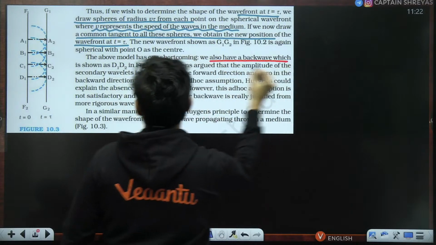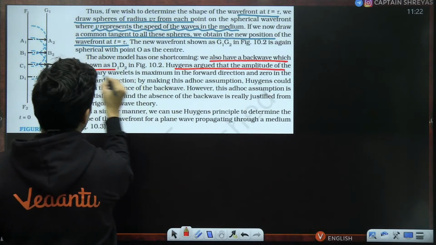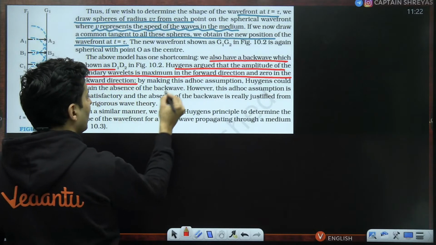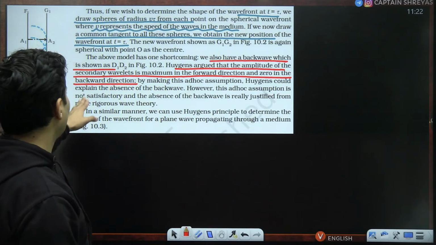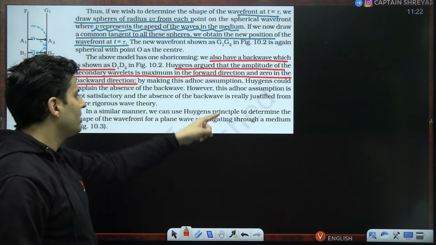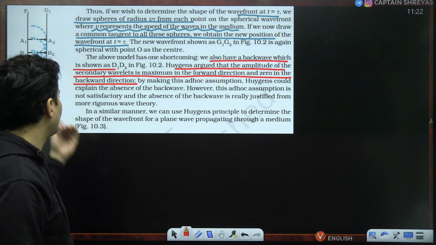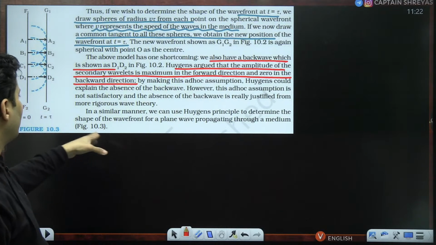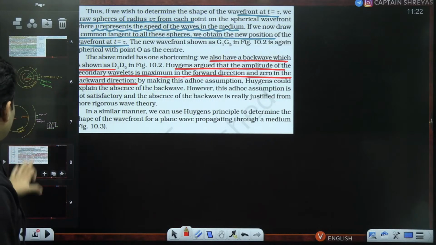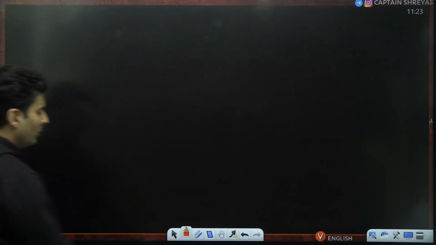We also have a back wave which is also shown, but Huygens argued that the amplitude of the secondary wavelets is maximum in the forward direction and zero in the backward direction. By making this random assumption, Huygens could explain the absence of back wave. However, this assumption is not satisfactory, and the absence of back wave is really justified from a more complex model of wave theory. In a similar manner, we can also use this to determine the wavefront for different mediums. Now, let me tell you what he is trying to say in these lines over here.